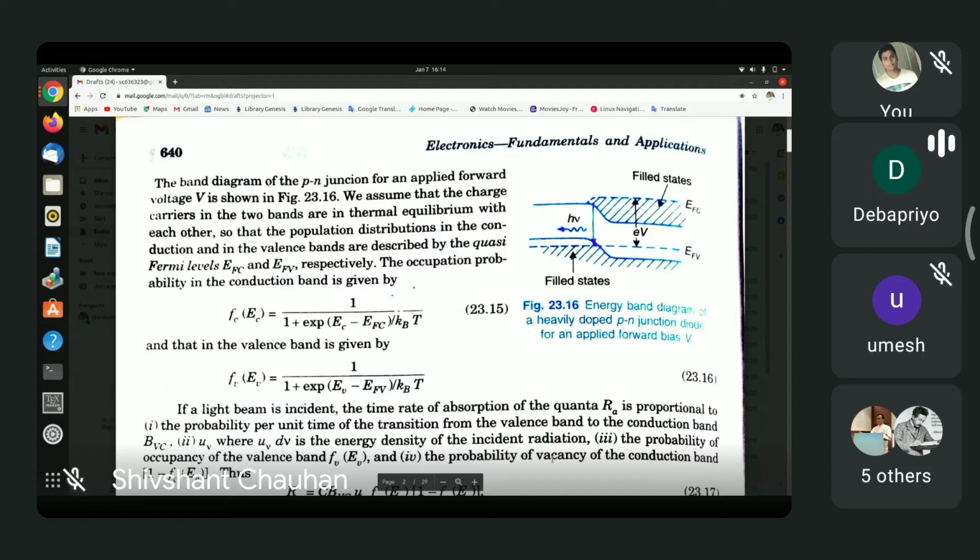So electrons can jump down, and as they jump down from the conduction band to the valence band, they give up energy which is radiated as photons, as shown here. h nu is the energy of the photon that is radiated, and the value of h nu is equal to the difference of the energy of the electron on the n side and the p side.